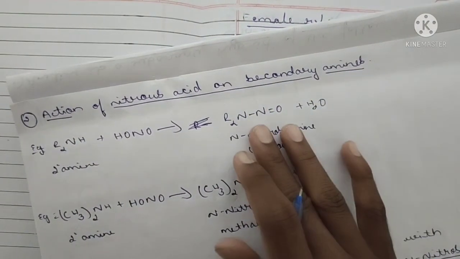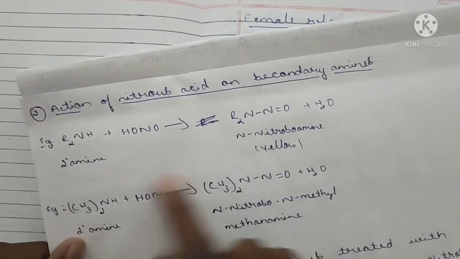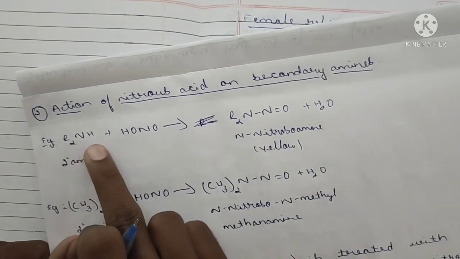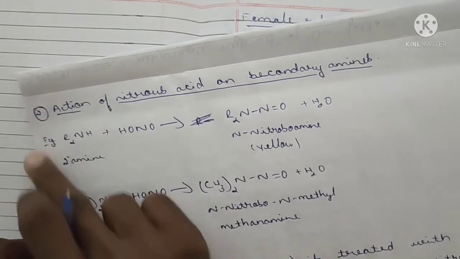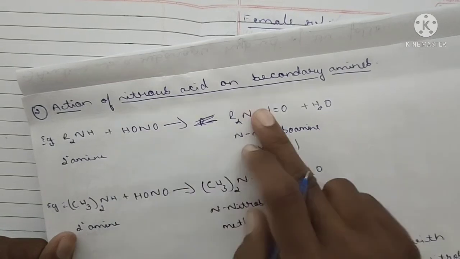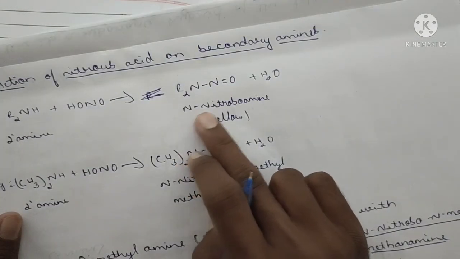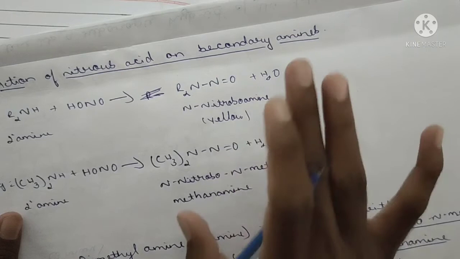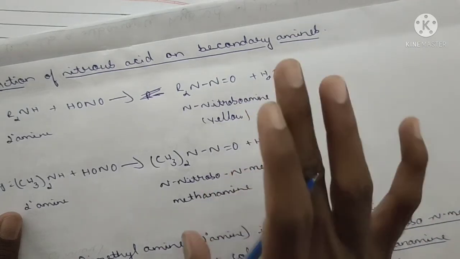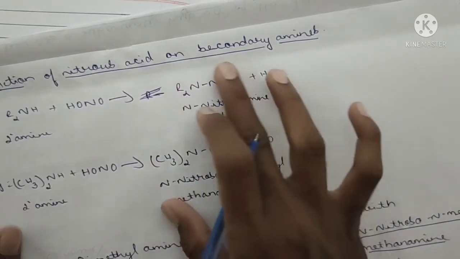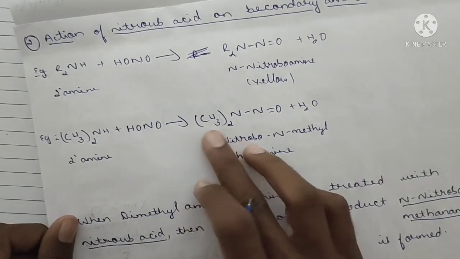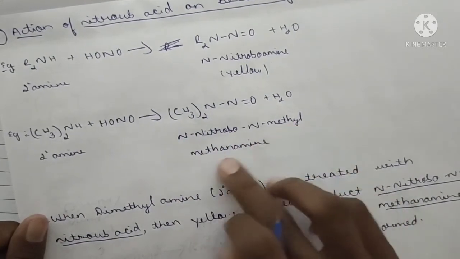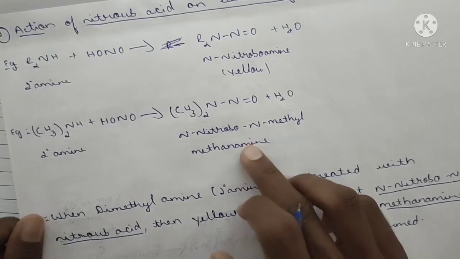How will the secondary amine act with this nitrous acid? See here, as you are looking, R2NH is the secondary amine. When a secondary amine reacts with nitrous acid, there will be formation of N-nitrosoamine. It is a yellow product. Got it? With the liberation of water. You have to practice this reaction. It is very important, a fixed 5 marks question. For example, (CH3)2NH with HONO gives N-nitroso-N-methylmethanamine. This is only a yellow product.